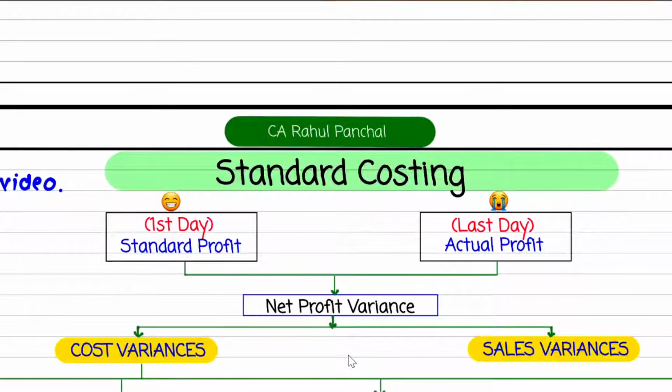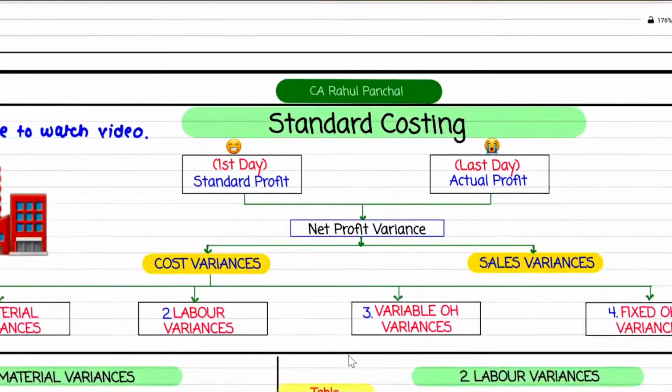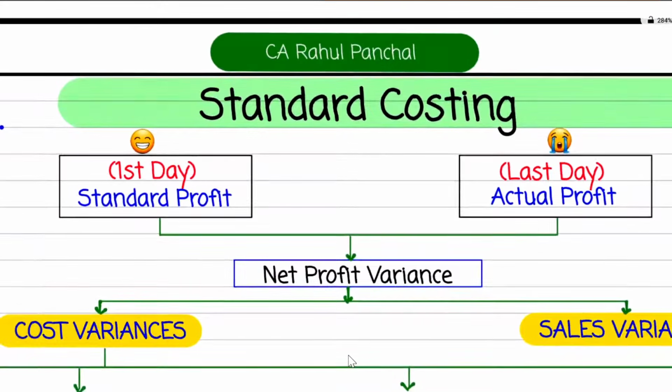Okay guys, let us start with the revision of standard costing. Let me give you the brief idea and then we'll start with this. First of all, what happens over here, if you see this, just pay attention. On the very first day, you make some target that you're going to earn this much profit, right? You are very happy that I'm going to achieve this.